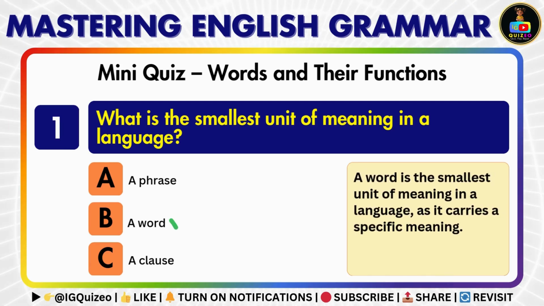A word is the smallest unit of meaning in a language, as it carries a specific meaning.